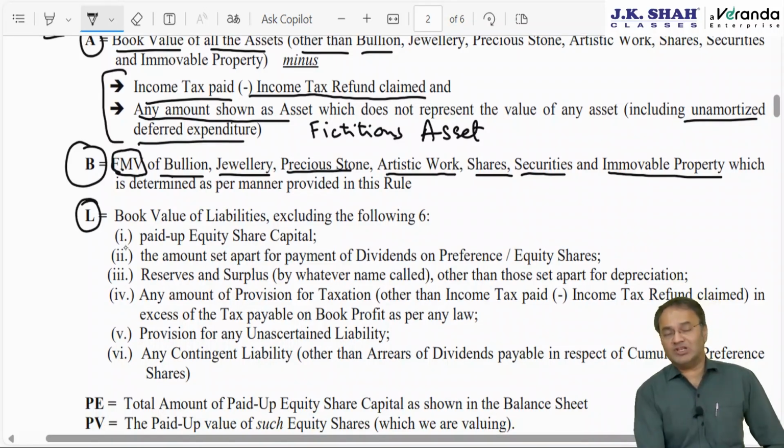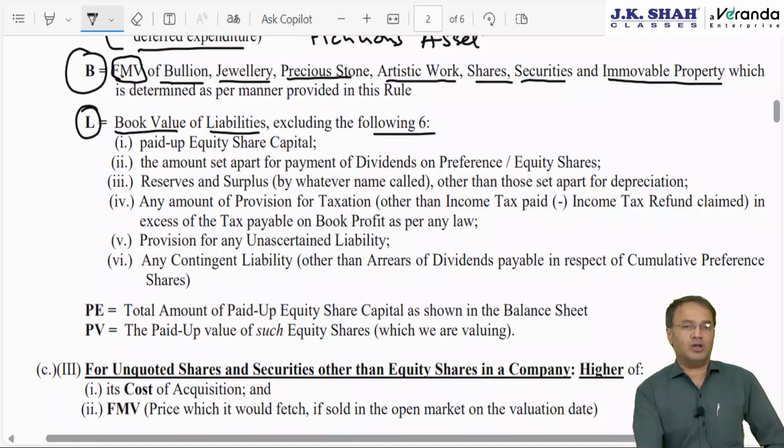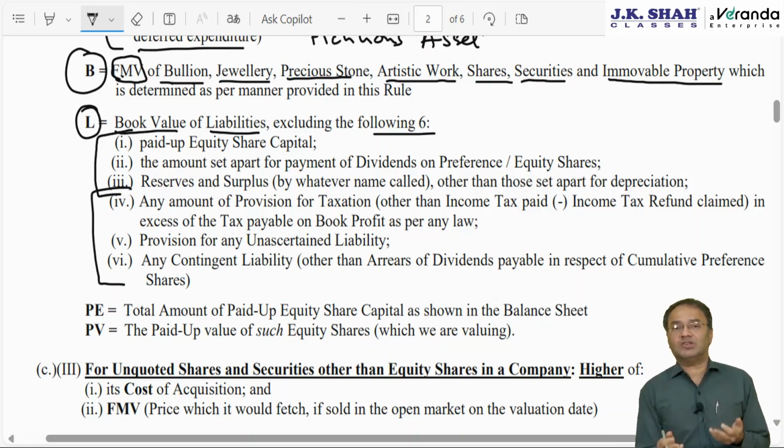L means liability. As far as liabilities are concerned, just like charitable trust chapter, here we have to take book value of liabilities and not the market value. But liability excluding 6. Following 6 items will not be regarded as liability. Very simple. First 3 are owner's capital like equity share capital, reserves and surplus, reserve for payment of dividend. And the last 3 are such liabilities which are actually not a real liability or not a third party liability. Let me explain it to you.